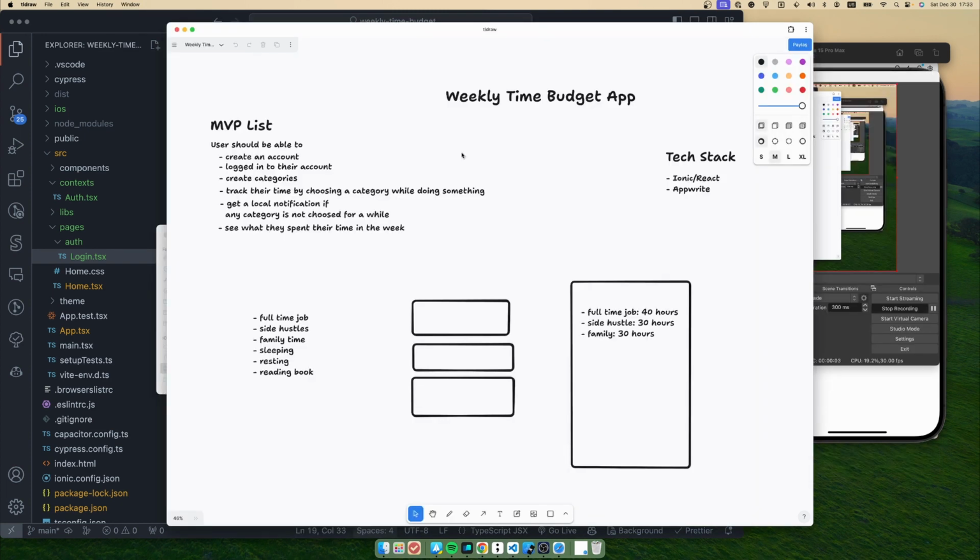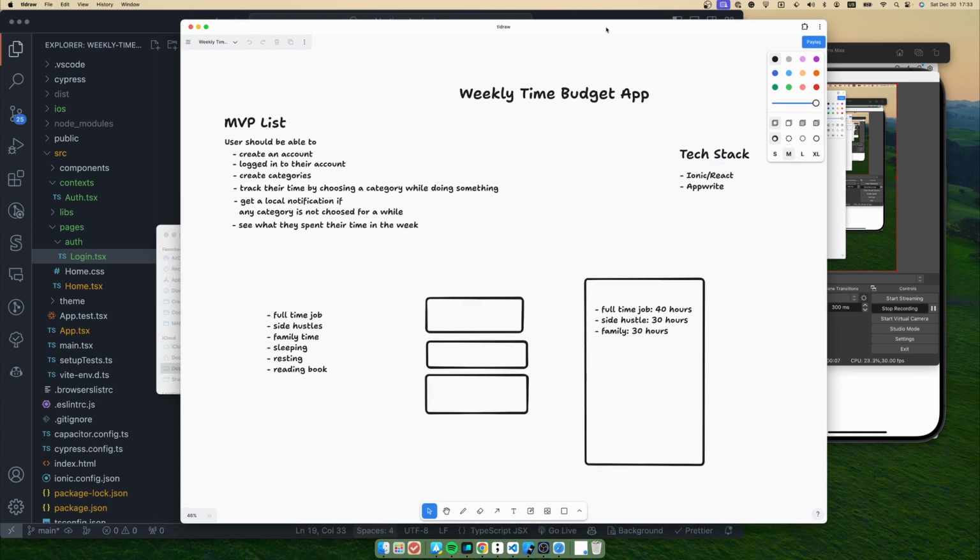All right, in this episode we just started building our new mobile application, and we created a new project on Appwrite for this project, and also we implemented the login process for our application.